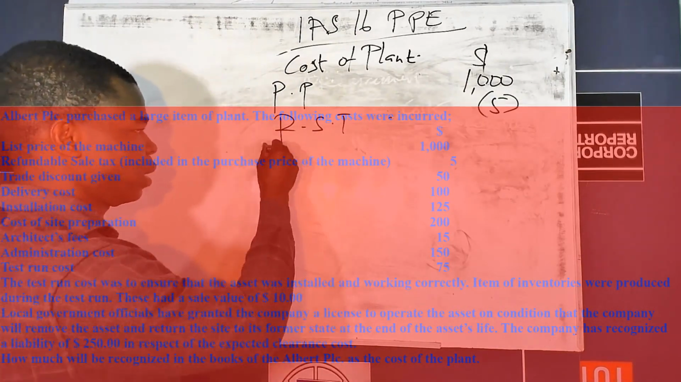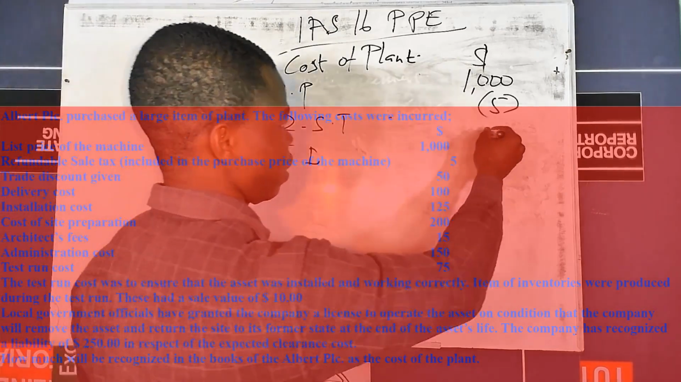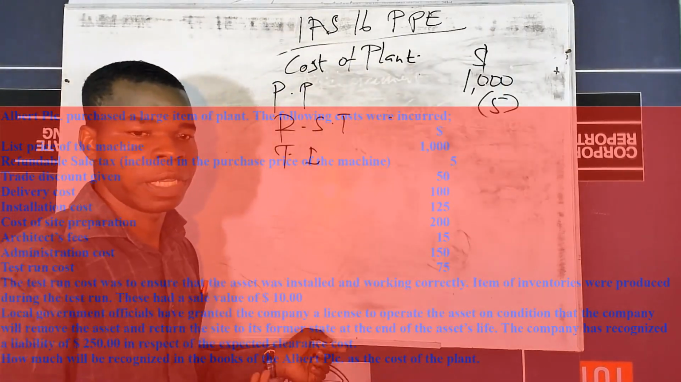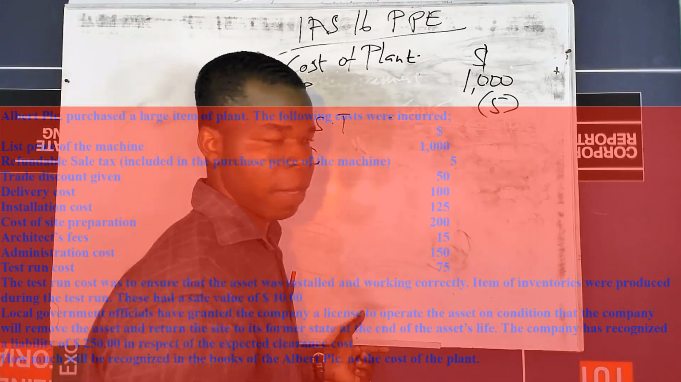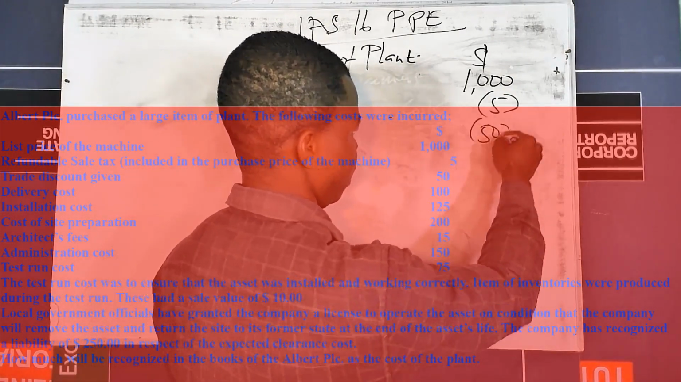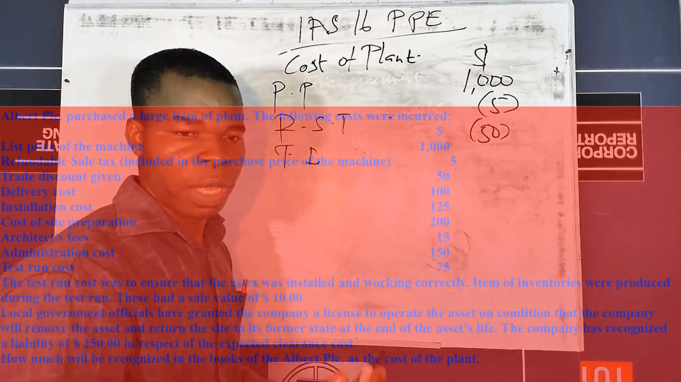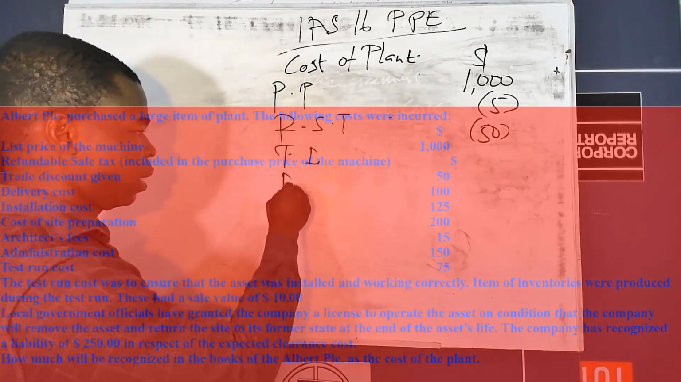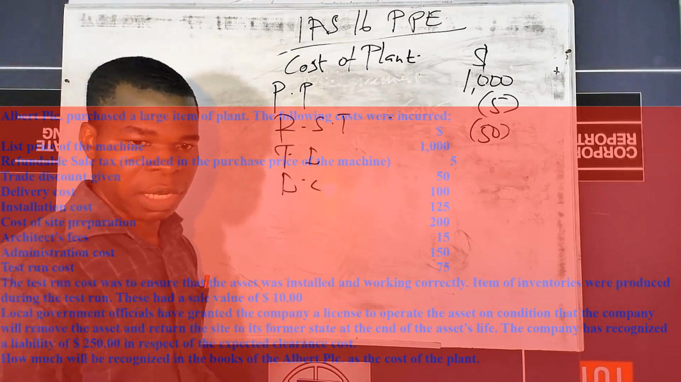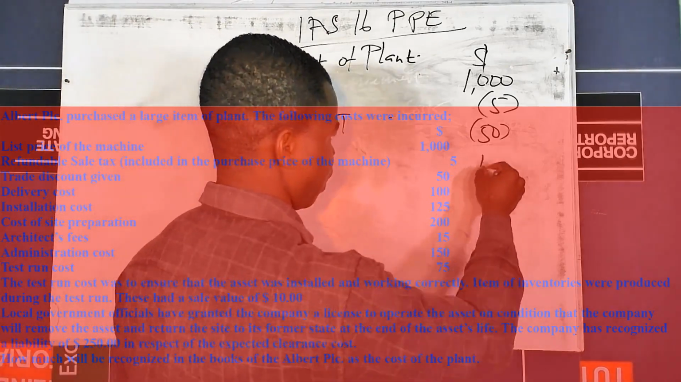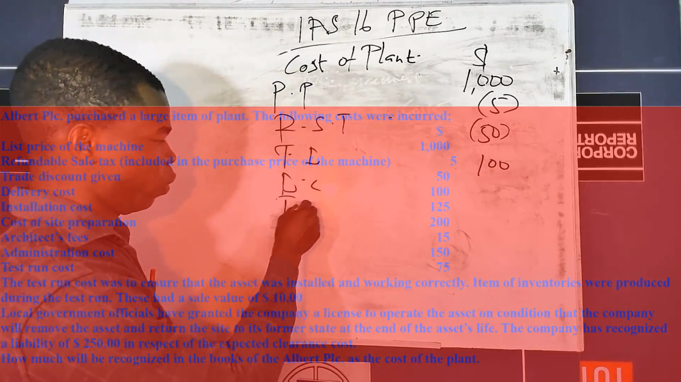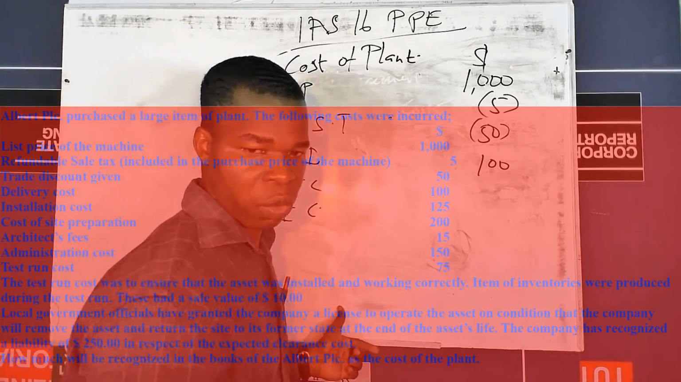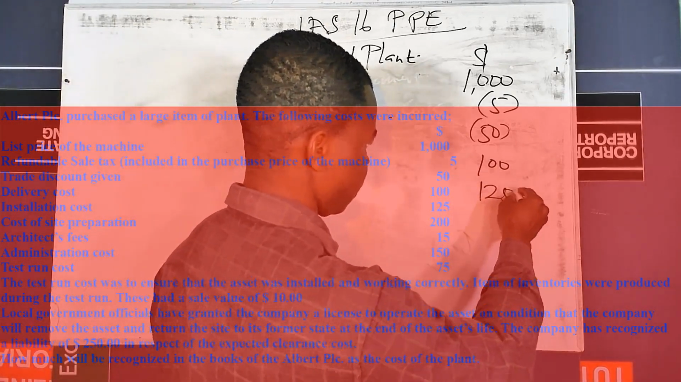And then we also have the trade discount given. Remember I said trade discount, you have to less it from the purchase price. So we have a trade discount of $50, and we less that one as well. And then we have delivery cost, which is a cost to be captured. The delivery cost of 100, we capture it, we add. We have installation cost, which is of course supposed to be added, and that installation cost is $125.